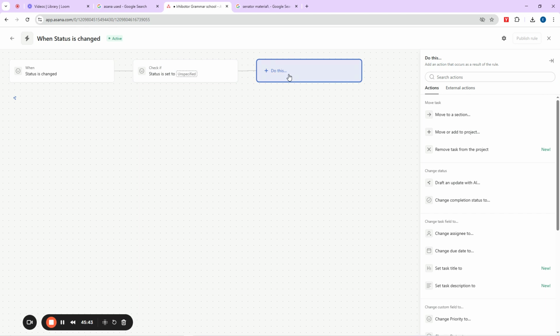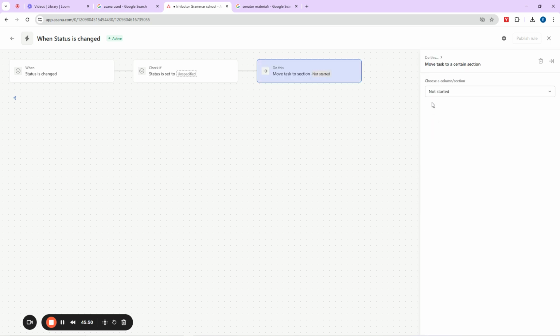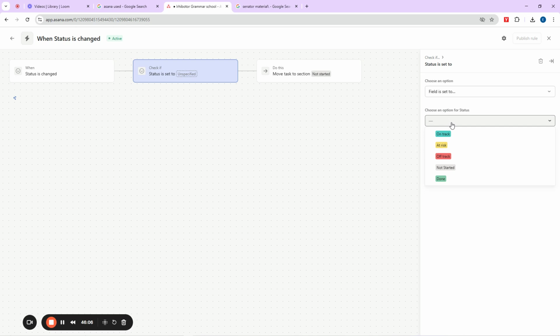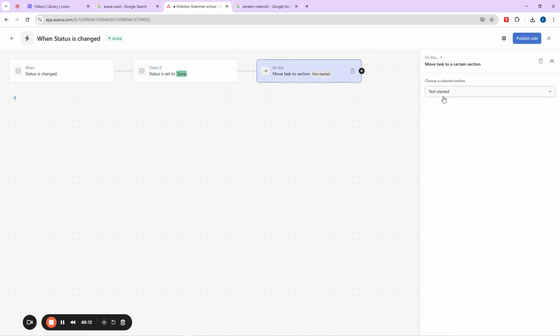Then do this now means that you should move that thing. What are we going to do now? You can say, okay, move it to a section. So we are now done with one part of our project. So let me say, when status is changed, check if that thing that is changed is to done. Okay? Then if it is done, move it to a particular section.